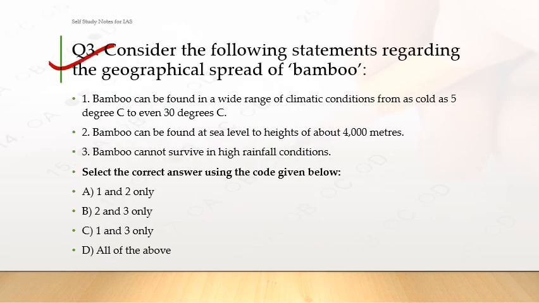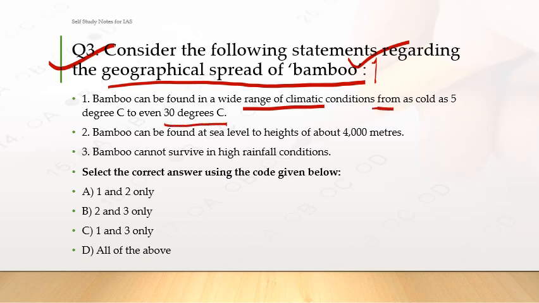Question number 3. Consider the following statement regarding geographical spread of bamboo. So the question is asking where bamboo can be grown or does grow or not. Similarly, there can be a question regarding the coral reefs and so on. Bamboo can be found in a wide range of climatic conditions from as cold as 5 degrees Celsius to even 30 degrees Celsius. So this is a range. Is it correct or not?